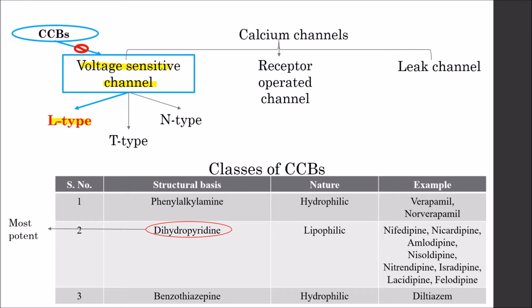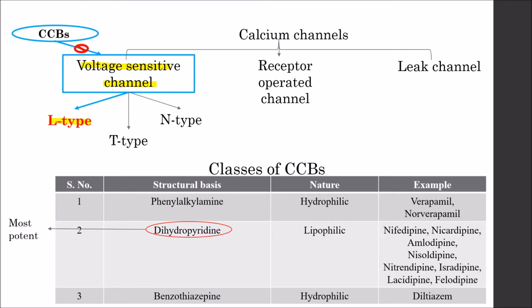Now, the classes of CCBs. There are three main classes, classified on the basis of structure. First, phenylalkylamine, dihydropyridine, and benzothiazepine. Phenylalkylamines are hydrophilic in nature, and the drugs under this category are verapamil and norverapamil. Dihydropyridine contains nifedipine, nicardipine, amlodipine, nisoldipine, nitrendipine, isradipine, lacidipine, and felodipine.